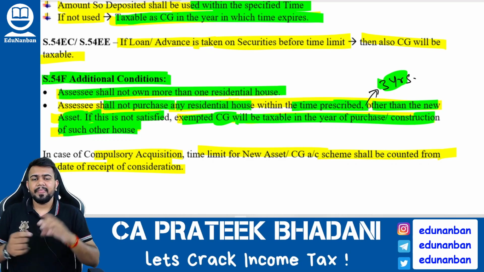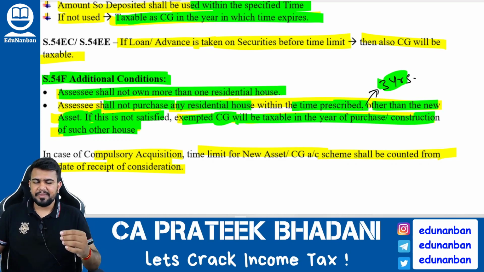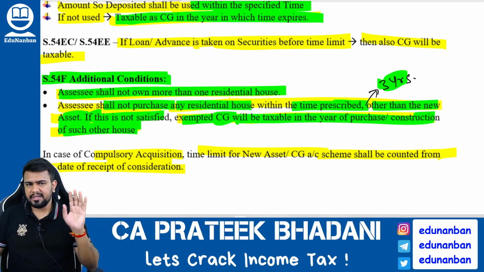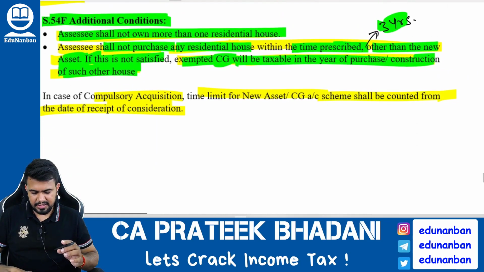So what they are telling is that while this transaction is happening, the assessee should own a maximum of one house, and even after buying the new house, the new house should be kept for at least 3 years, and within these 3 years he should also not buy any other house. That is given in this section.